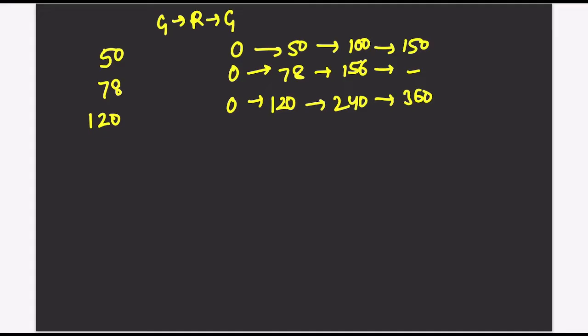But they are asking after how much time will they be green together again. So if you see, 50 is here, but 50 is not in all of them. 78, the second one turns green, but not the first signal and third signal. So whenever all of them will be the same together, it will be the LCM of the 3. This is what we have learned. LCM means when they are going to have the same common multiple. The lowest time whenever they are going to have the same common multiple, that is known as LCM.